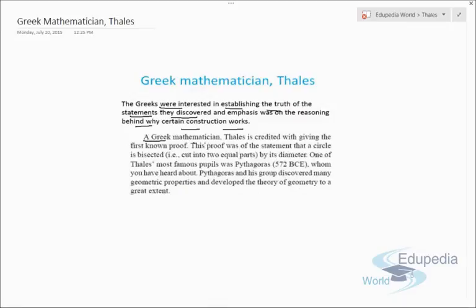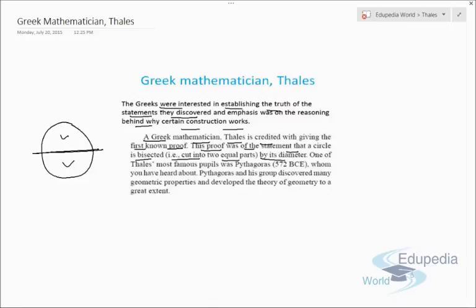The Greek mathematician Thales is credited with giving the first known proof. This proof was of the statement that a circle is bisected, that is, cut into two equal parts by its diameter. His first proof, or logical reasoning behind geometry, was that if we have a circle and cut it through the diameter, we get equal parts. That gave Thales the concept that there is a logic behind geometry.